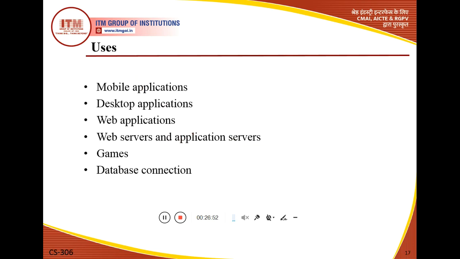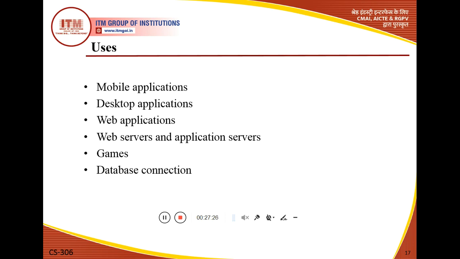Now where do we use this programming language? Java is used anywhere, like for mobile applications, and if we want to design a desktop application, we can create it with the help of Java. Web applications are also created with the Java programming language, and if we want to develop a web server or application server, these can also be created with Java.